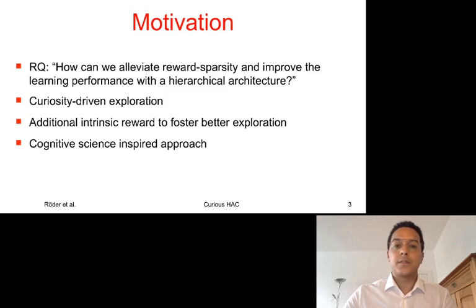Curiosity itself is defined as the driving force to acquire new knowledge. To find what's new, a reinforcement learning agent tries to predict the consequences of its own actions and is surprised when its knowledge of the world deviates from its actual dynamics. With this, we can generate the intrinsic reward to alleviate reward sparsity and improve exploration for every level of the hierarchy. Despite significant evidence from cognitive science that curiosity is a hierarchical phenomenon, there exists no computational model to verify this hypothesis.